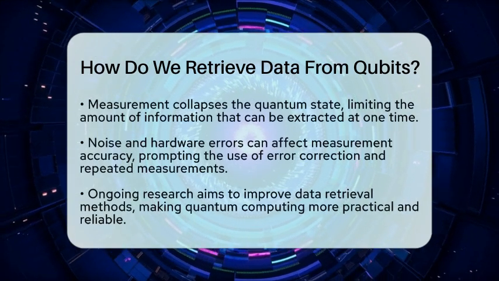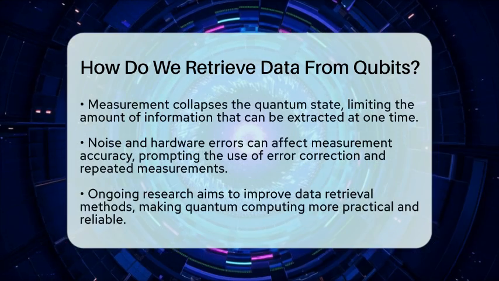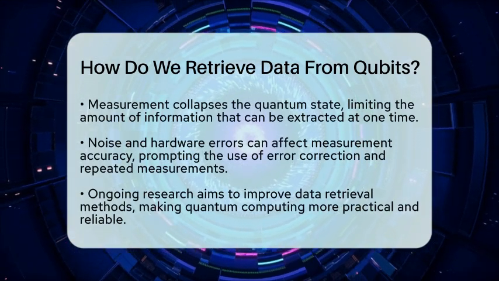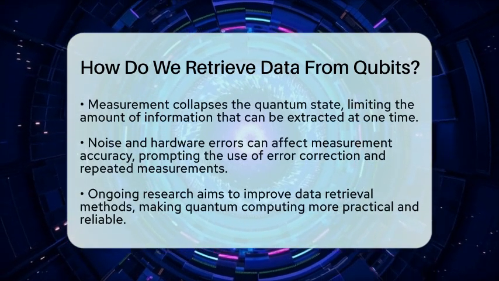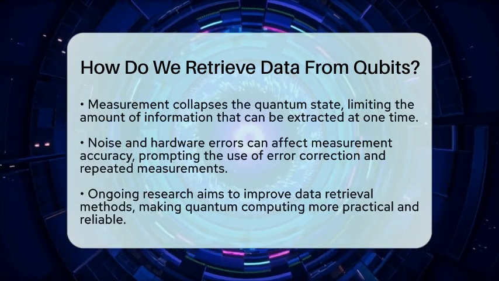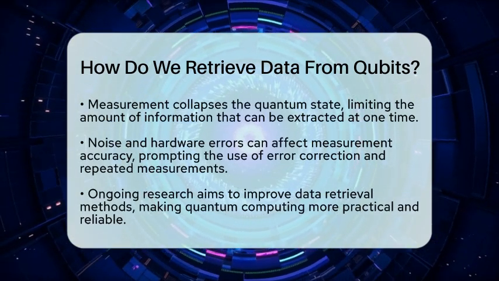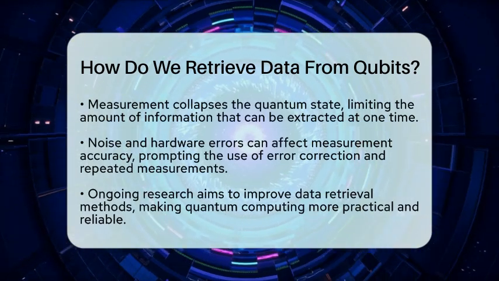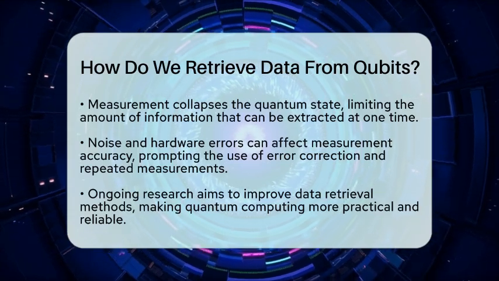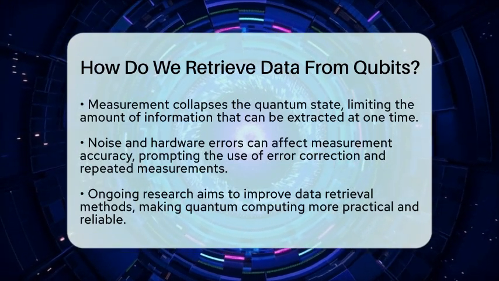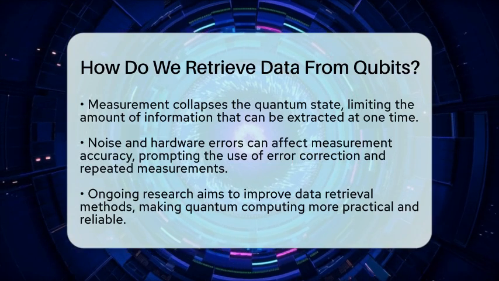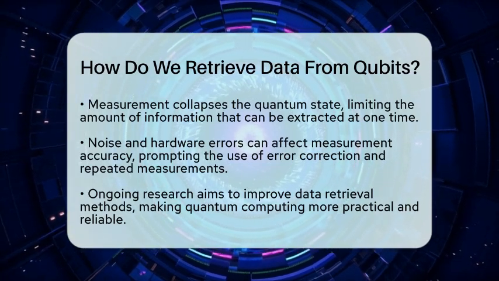Of course, there are challenges. Because measurement collapses the qubit state, we can only extract a limited amount of classical information at a time. Noise and errors in the hardware can also affect the accuracy of the measurement. To counter this, scientists use error correction techniques and repeat measurements to ensure they get reliable data.